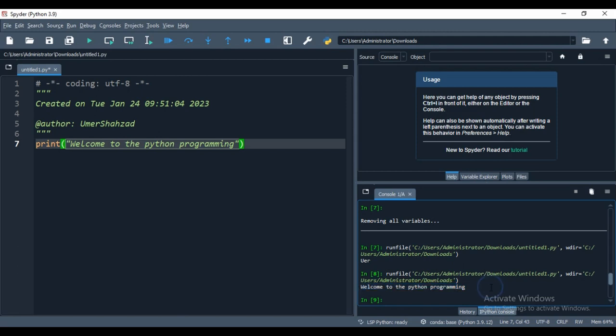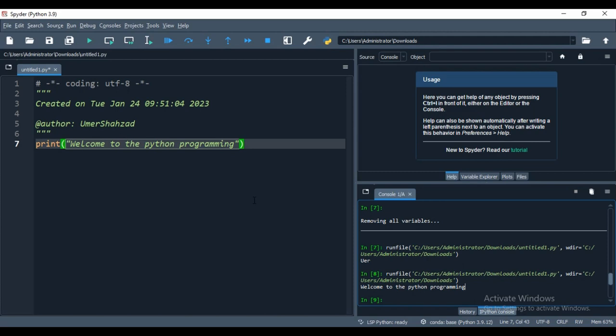and it says this. It also tells me where I saved this file, in C drive, in users, administrator, downloads. And remember, when you are saving the file, you need to add the extension that is called py, and the py extension is actually for the Python file. Like when we are saving a file for HTML, you need to define .html. Same like a CSS file, when you are saving, you need to give .css.